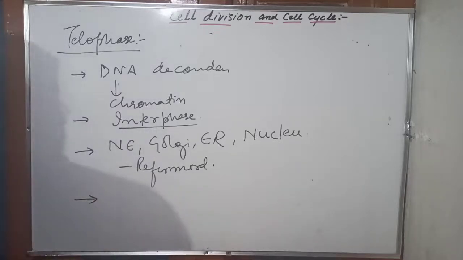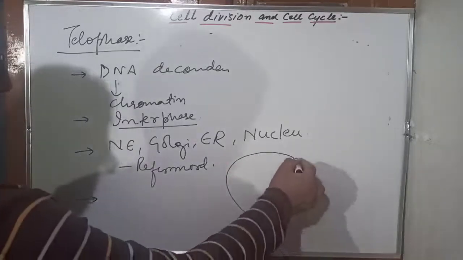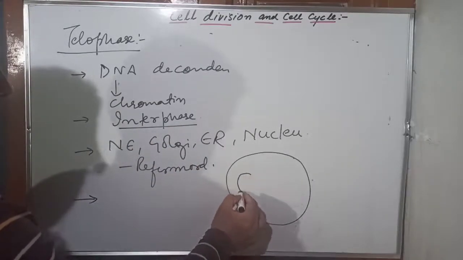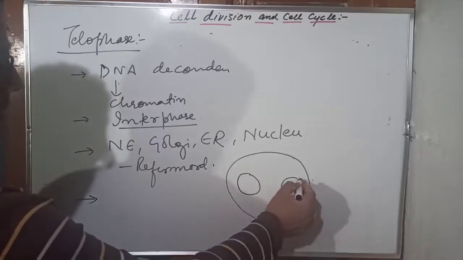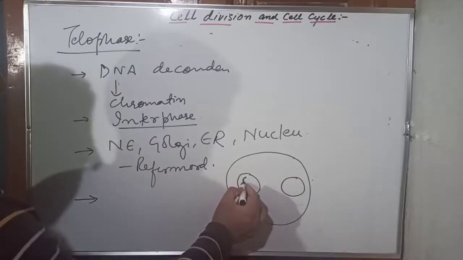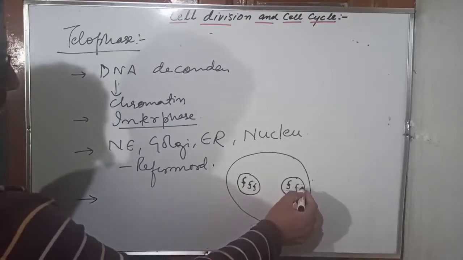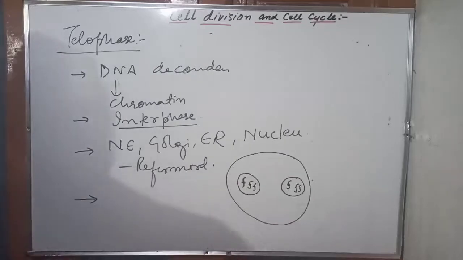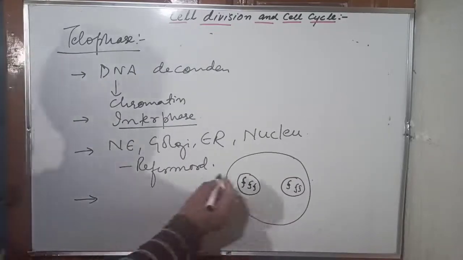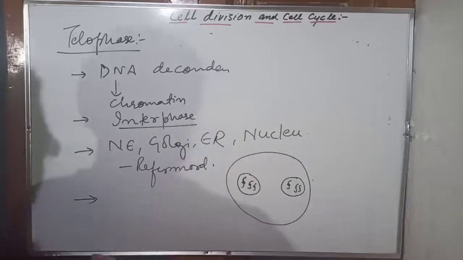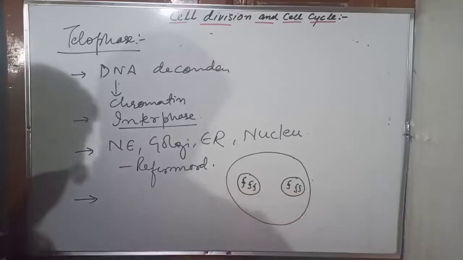Now, if you just try to understand one more important point, very important point to understand here. Listen, there's a nucleus here. One nucleus formed, and there's another nucleus formed. Nuclear envelope is back, and these are the chromosomes. Now, these chromosomes are single-stranded. Now, in the anaphase, chromosomes tend to collect in mass at the ends, means chromosomes will come in mass at the poles.